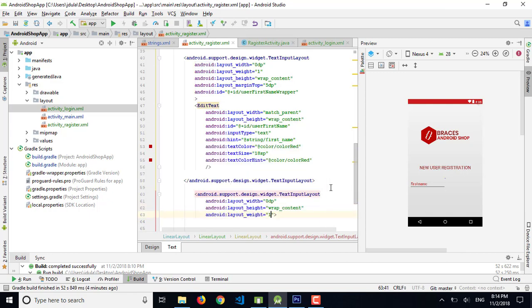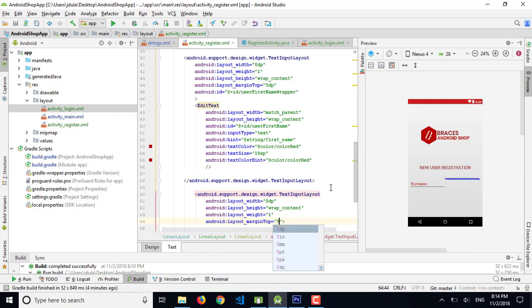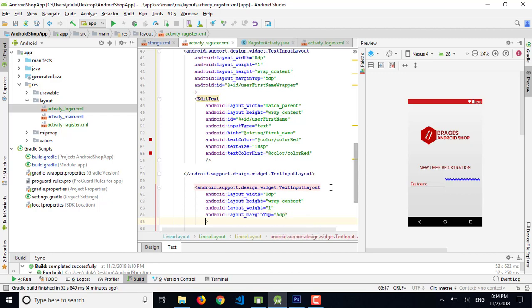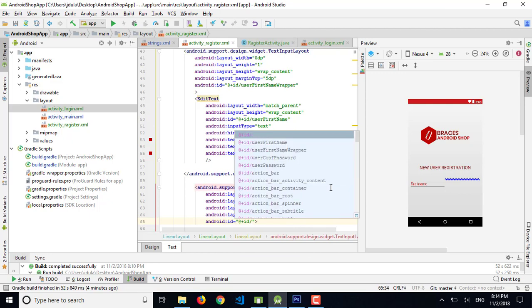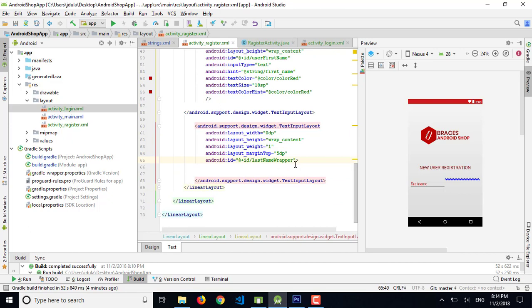Weight is 1, and let's give it a margin of 5 dp, and add an id as user last name. Okay, I want to use user last name wrapper.